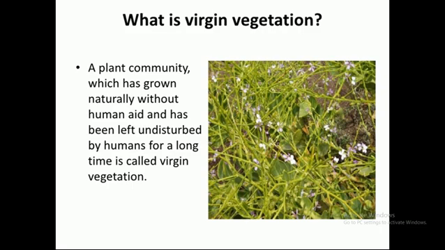First definition, virgin vegetation or natural vegetation. What do you mean by natural vegetation? The plants which grow by themselves and are not disturbed till now by human beings. Such type of plants or vegetation is known as natural vegetation or virgin vegetation. It means the areas where people cannot go, which are inaccessible for people. In those areas till now we have natural vegetation or virgin vegetation.